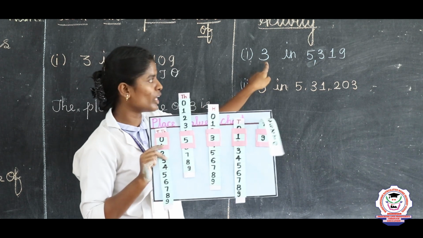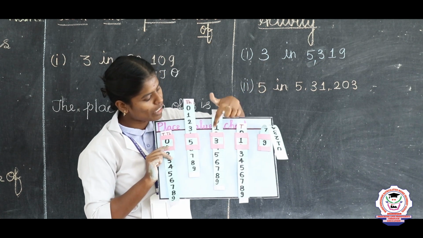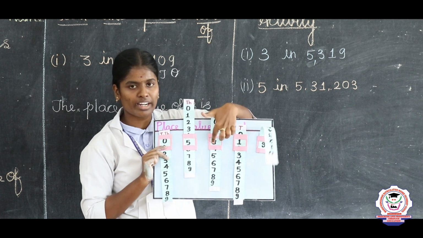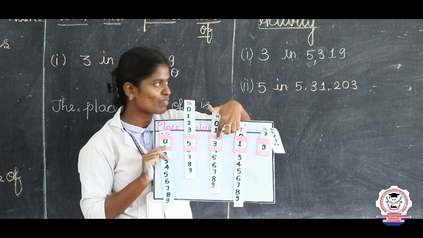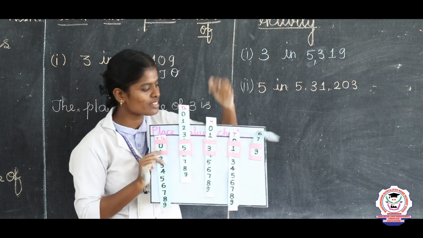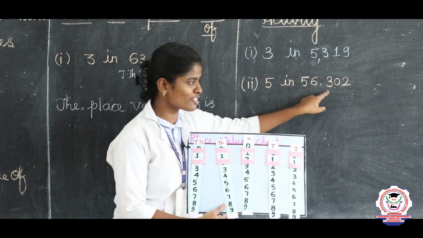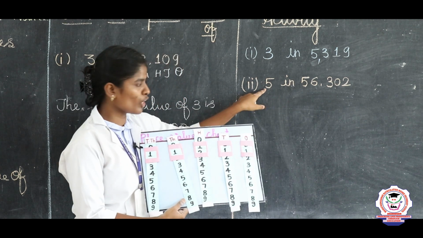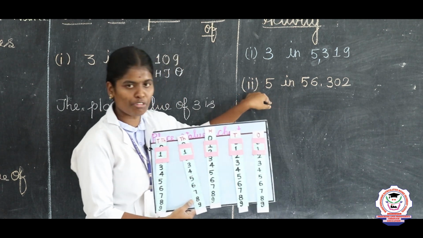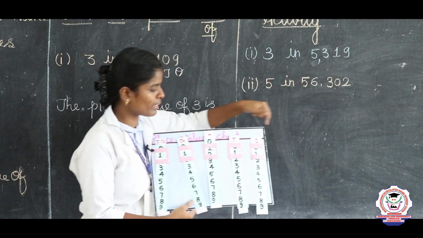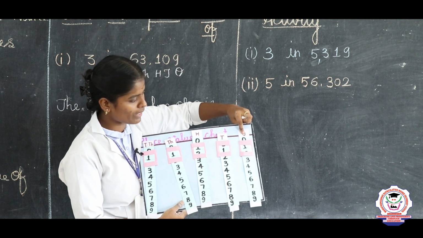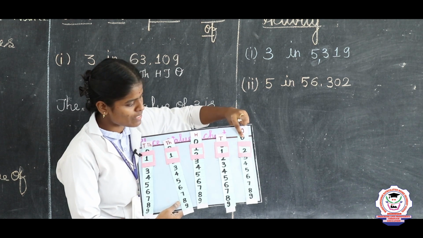Listen children. What is the place value of 3 here? The place value of 3 is 100. Okay. Listen children. Our next example is 5 in 56,302. So you are going to find the place value of 5. First you should arrange in the place value chart. So first one, the ones place value is 2.